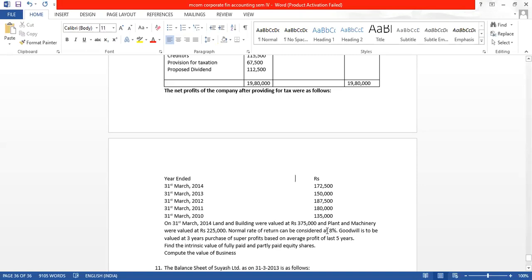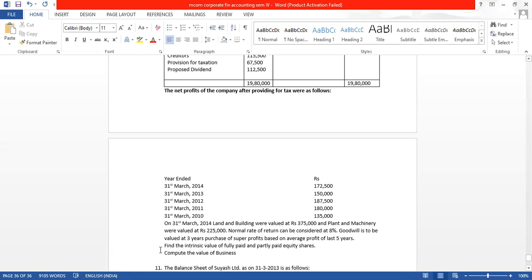We will find out the 8% normal rate of return and calculate the normal profit. Average is the profit of the business, and normal is the minimum profit that should be earned. The excess over normal profit is the super profit, and we will be paying goodwill for 3 years purchase, so multiplied by 3, we will get the goodwill.